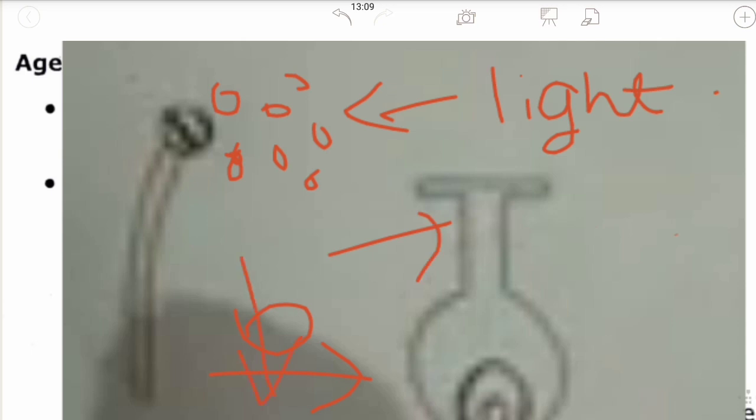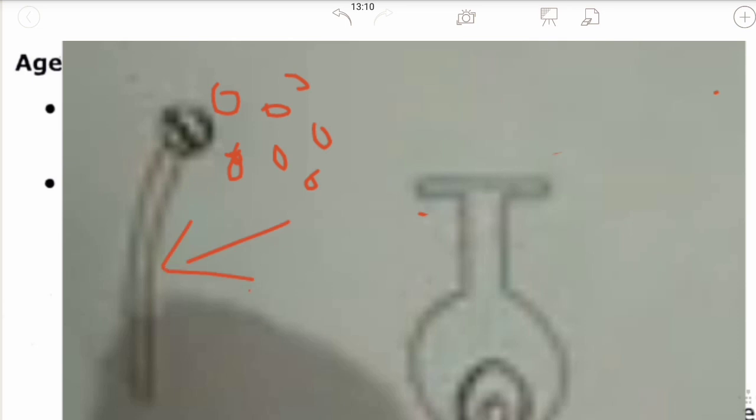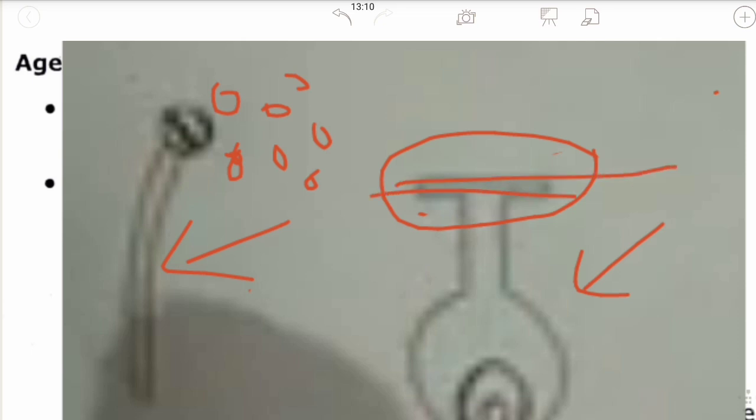So the pollens should be very light and they should be non-sticky. If they were sticky, they would stick wherever they land. They should not stick to surfaces easily, and they could not be carried by winds. Now the stamen or anther should be well exposed, and the stigma or the female reproductive part must be very large.